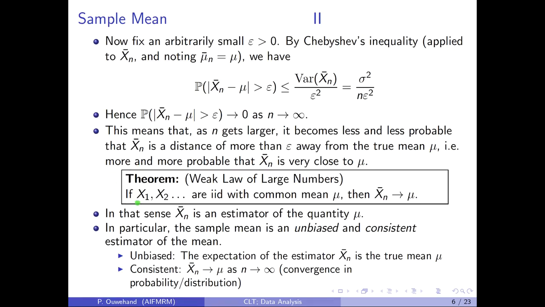If X1, X2, etc. are independent, identically distributed draws from a distribution with common mean mu, then the sample mean approaches the true mean. In that sense, X bar n is an estimator of the true mean. In particular, as we've already said, the sample mean is an unbiased estimator, where unbiased means that the expectation of the estimator is the true mean, and moreover it is consistent in the sense that the estimator converges to mu as the sample size n goes to infinity.